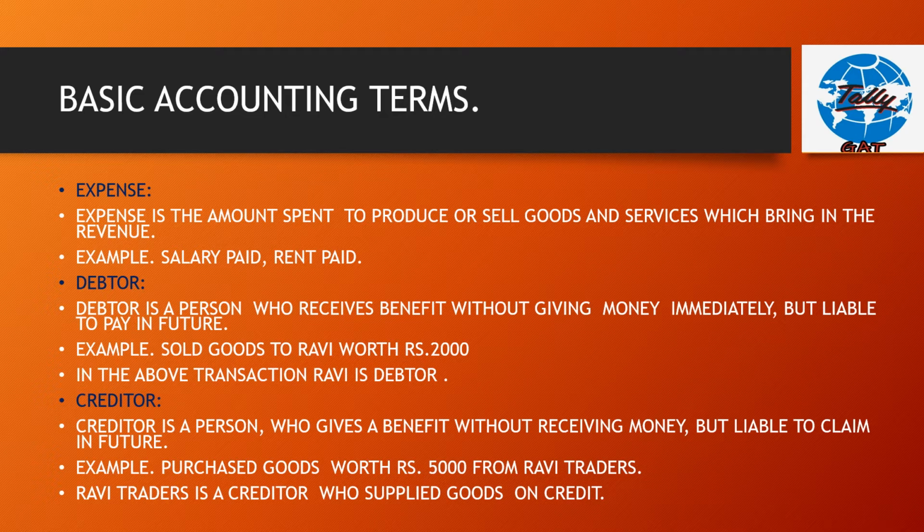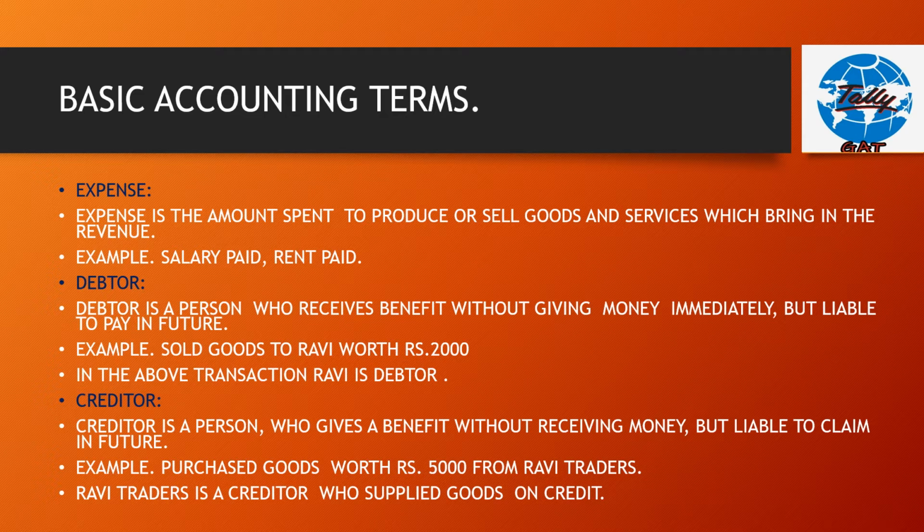This person will pay the business the amount of sale in future. For example, sold goods to Ravi worth rupees 2000. In the above transaction, Ravi is a debtor. That means the company will receive rupees 2000 from debtor Ravi.